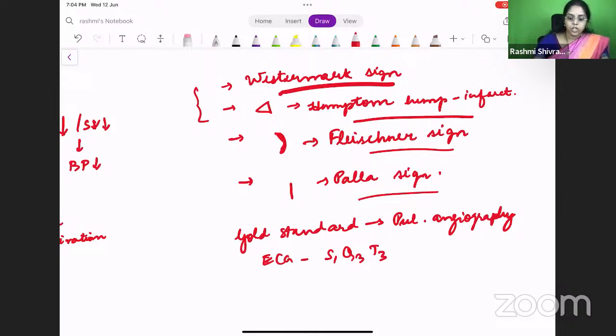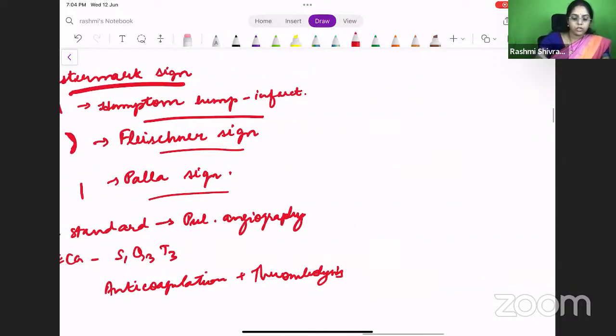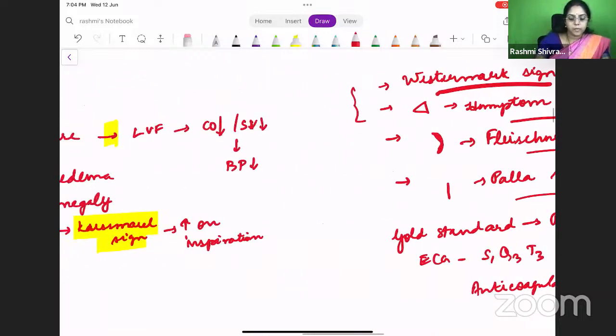So what is the treatment? Thrombolysis initially followed by anticoagulation, right? You thrombolyze the patient initially and then you put the patient on anticoagulation, right? One more thing which I want to tell you, which is an important one, is the Wells score. This is again another commonly asked MCQ. What is the Wells score? It helps in predicting the pulmonary embolism.